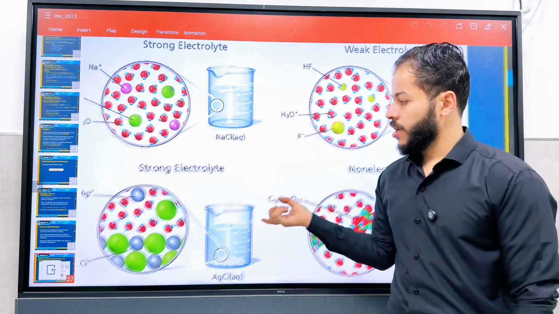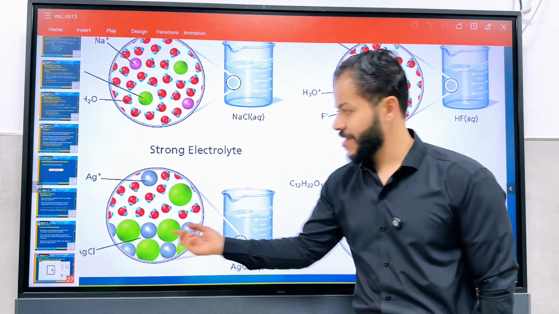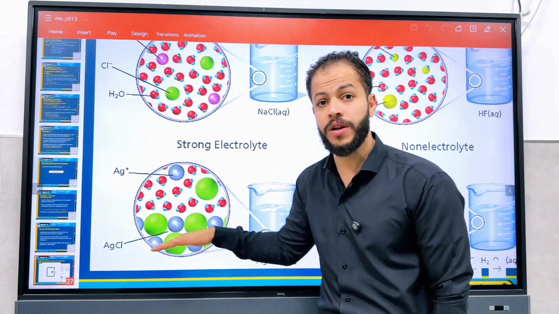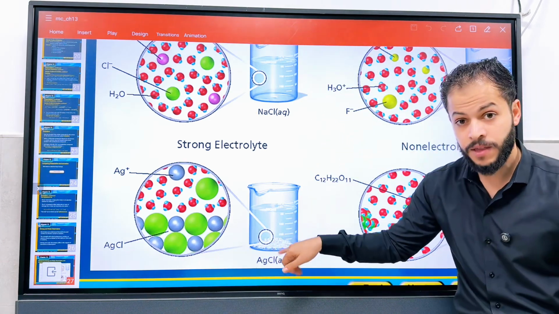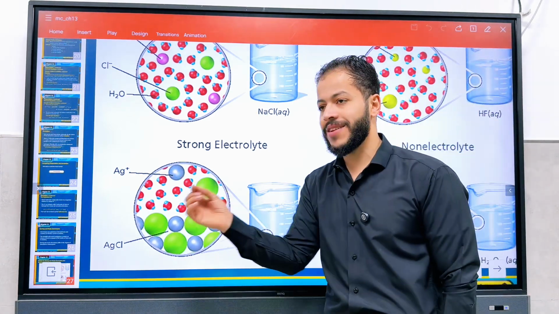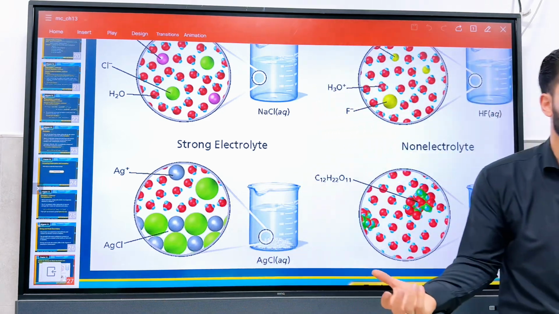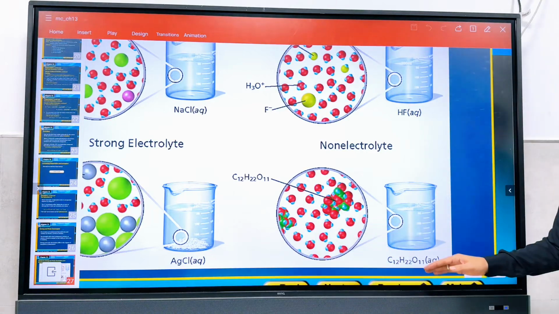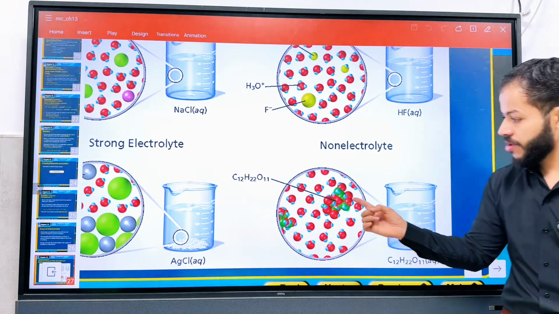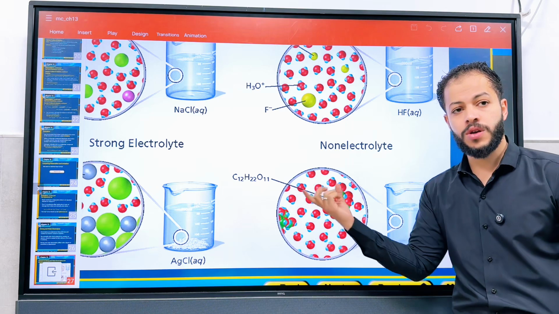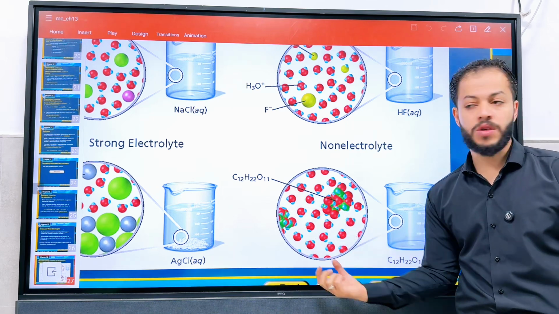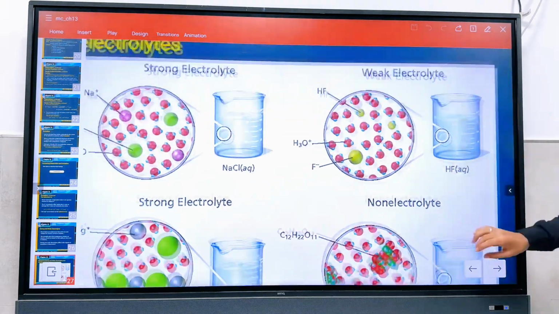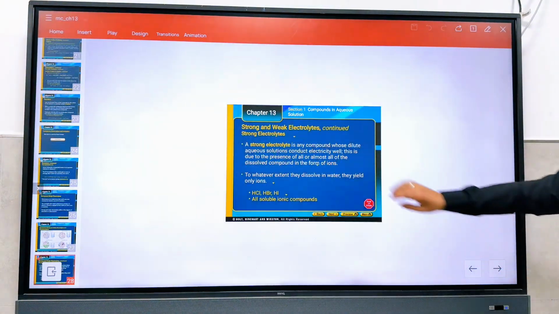Here we have the weak electrolyte, the hydrofluoric acid, because it's a weak acid. You will find the fluoride ion, the hydrofluoric acid, and the hydronium ion, all of them surrounded by the water, not completely ionized. Here you have the AgCl. We know that it's insoluble. Do you see that most of the compound is found down at the bottom of the beaker? The salt is actually precipitated. You could find several ions with a very low degree of dissociation, so that's considered a weak electrolyte. Here we have the sucrose, not forming any ions at all. You could see that the water molecules are attached to the sucrose by hydrogen bonding, so it is soluble, but it does not form any ions. So this is considered a non-electrolyte and does not conduct electricity at all.